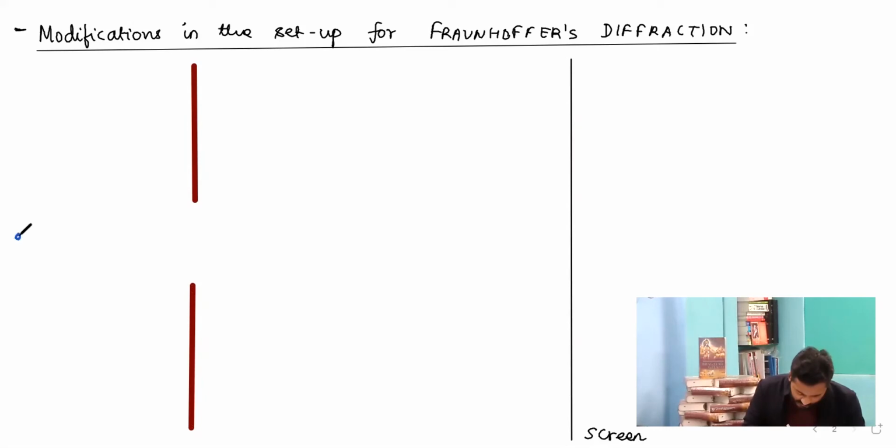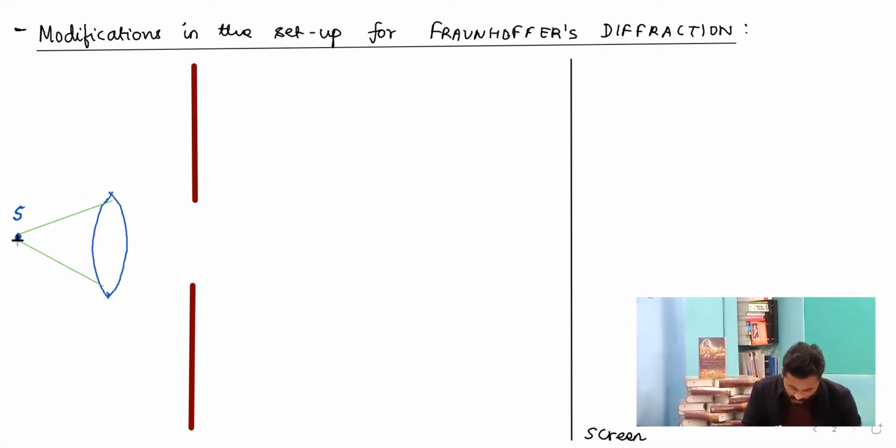in front of a source of light, which we take as a point monochromatic source, we fix a converging lens. Now, this converging lens is such that the point monochromatic source of light is placed on the focus of this lens.